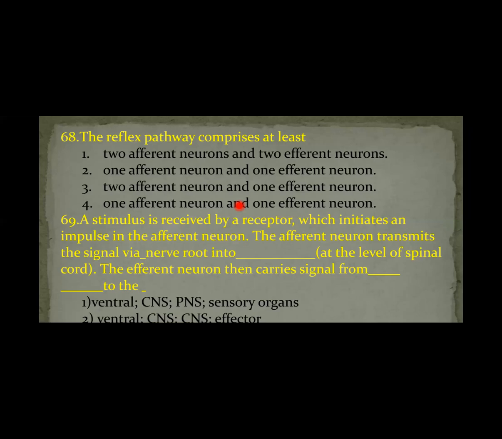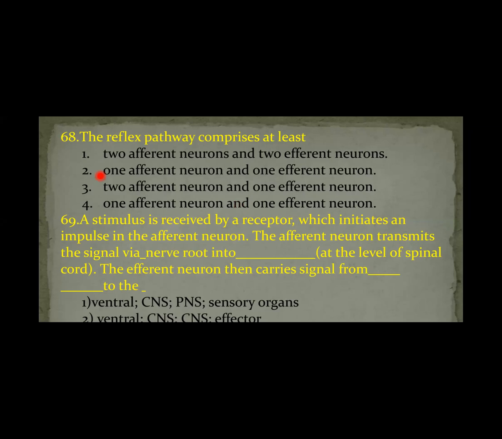Therefore, the answer is the second option. Here, the second and fourth options are both the same, which you have to correct.